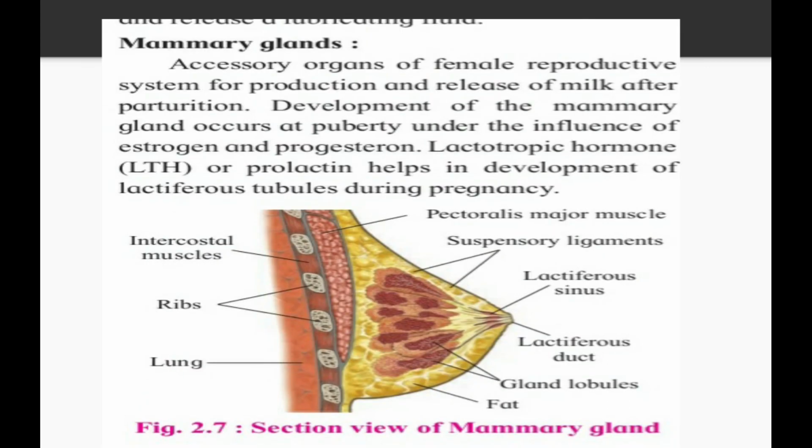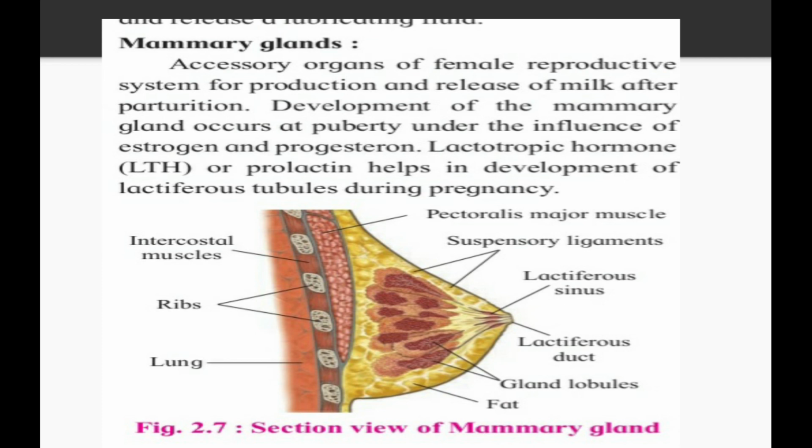The last portion of the female reproductive system is the mammary glands. Let's see what we mean by mammary glands. Accessory organs of the female reproductive system for production and release of milk after parturition are the mammary glands. Development of the mammary glands occurs at puberty under the influence of estrogen and progesterone. These hormones you have to remember. Whenever puberty occurs, estrogen and progesterone hormones are released, and those hormones are responsible for the enlargement of mammary glands. Lactotropic hormone, that is LTH or prolactin, helps in development of lactiferous tubules during pregnancy.